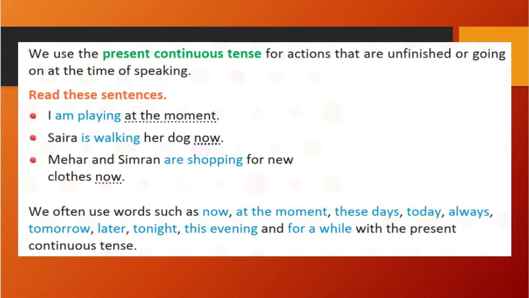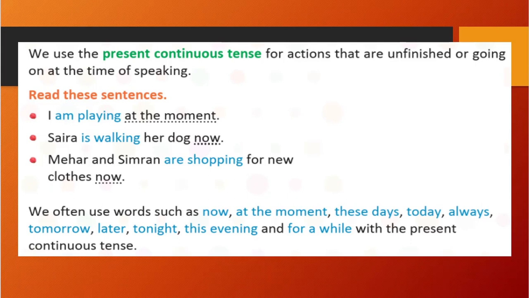I have not stopped playing, so I am continuously playing. That means present continuous tense. Now Saira is also walking with her dog, right? It means it's a moment. It's now time only. She is walking. So we will write in present continuous tense that Saira is walking her dog now. Similarly, Meher and Simran are shopping for new clothes now.